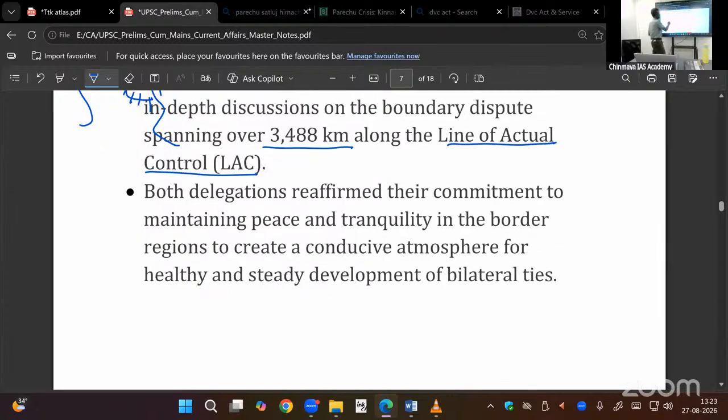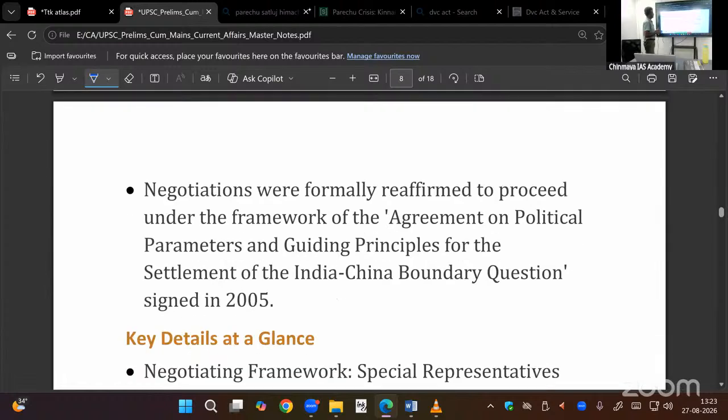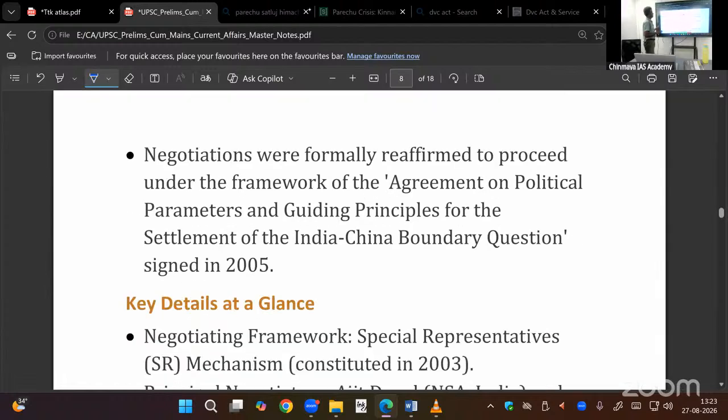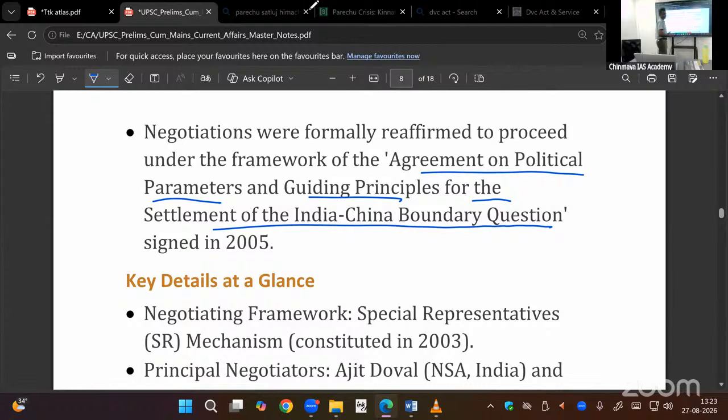Next, to maintain peace and tranquility in the border, we want to have settlement. So this is then agreement on political parameters and the guiding principles for settlement of India-China boundary question. We want to settle this dispute. Okay. What are political parameters we have to consider? What are guiding principles to settle this matter?